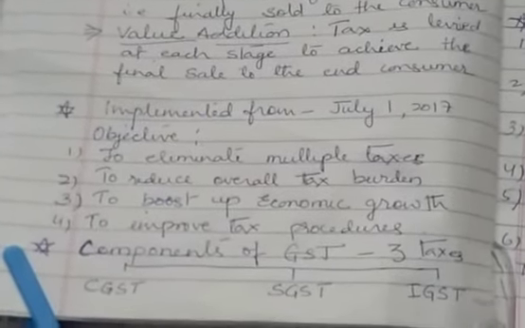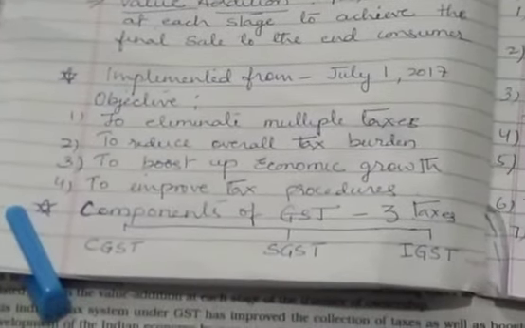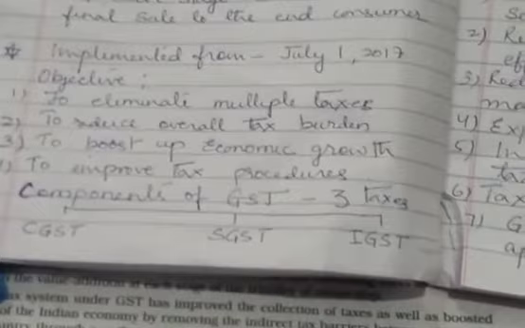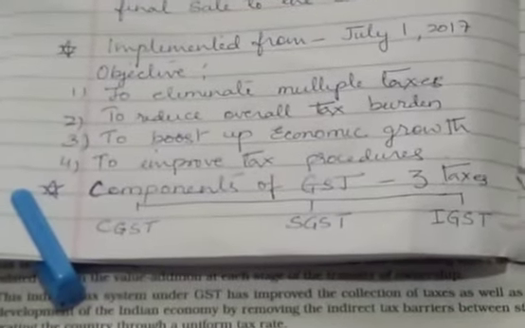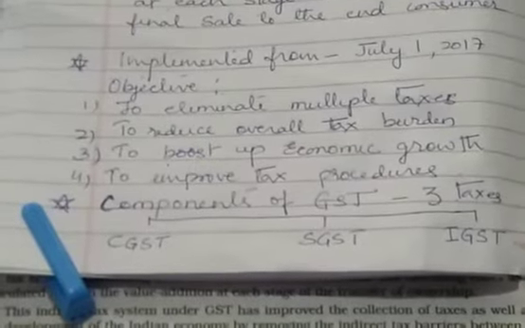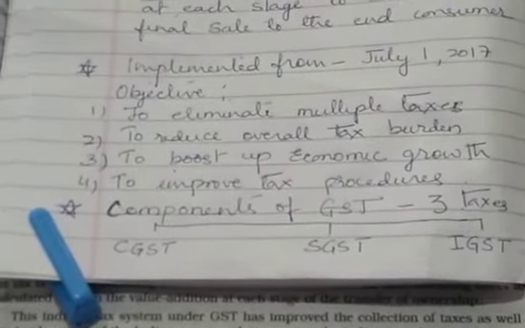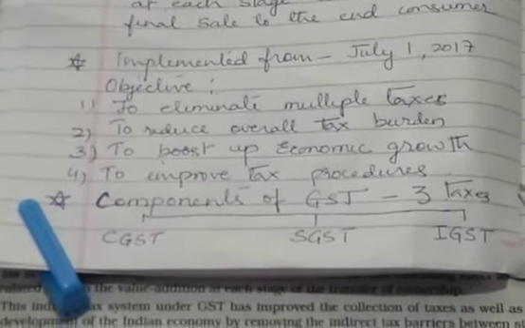Now the components. The components of GST include three types. The first one is CGST, that is collected by the central government on an intrastate sale of commodities, goods and services, that is within the state.